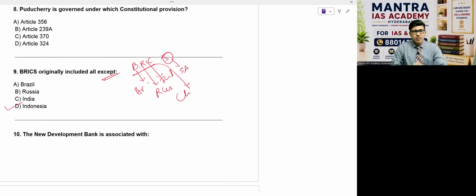When did Indonesia join? Last year, January 6th of 2025, if I'm not wrong. 2025 is sure, and January 6th also. At that time, Brazil held the presidency. One more point: Indonesia is the first nation in Southeast Asia to join.